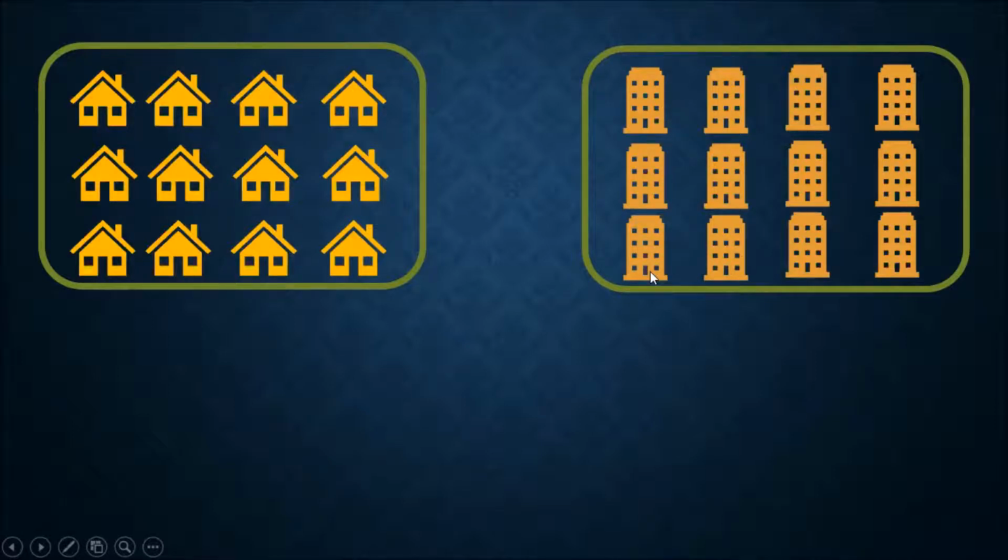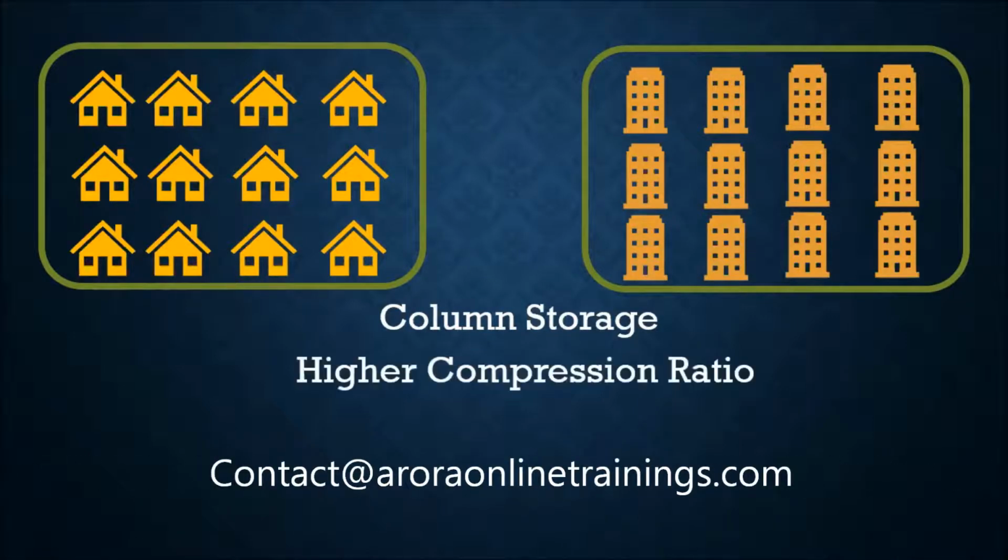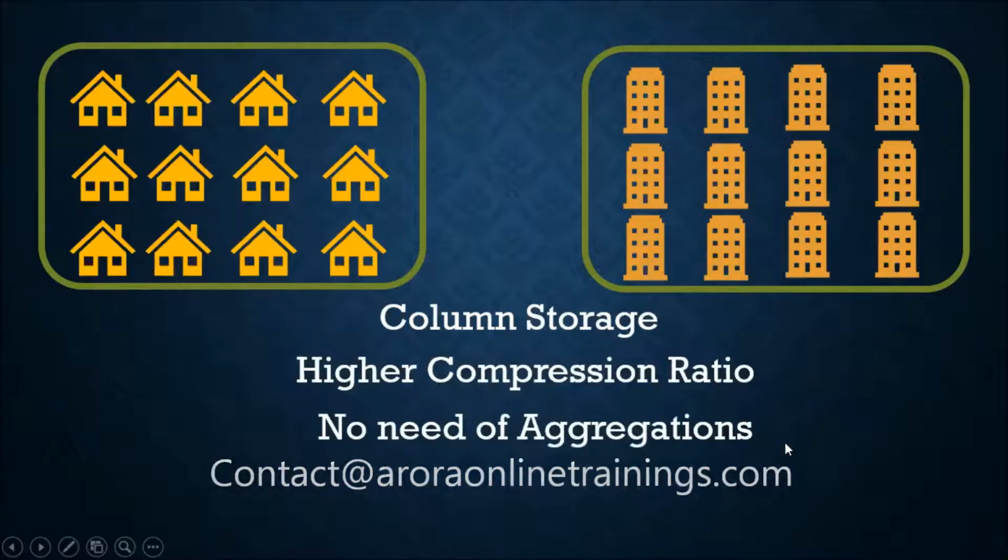You can see the houses arranged in a vertical way. That is what column storage is. HANA has an additional feature called column storage, where the data is organized in a column-wise way. That's why a large volume of data is stored in less space, and there is a higher compression ratio, and there is no need for aggregates.